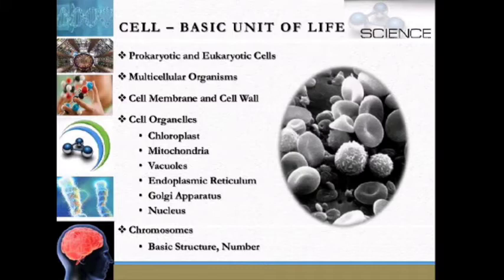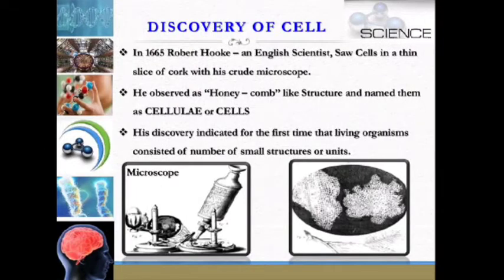We are learning about prokaryotic and eukaryotic cells, multicellular organisms, cell membrane and cell wall, and cell organelles like chloroplast, mitochondria, vacuoles, endoplasmic reticulum, Golgi apparatus, nucleus, and the chromosomes. We will have a look into the discovery of the cell.